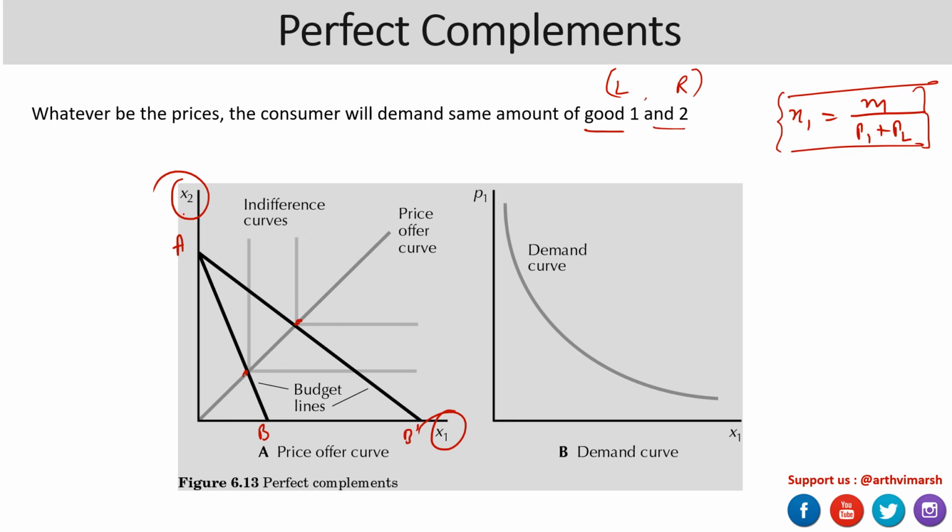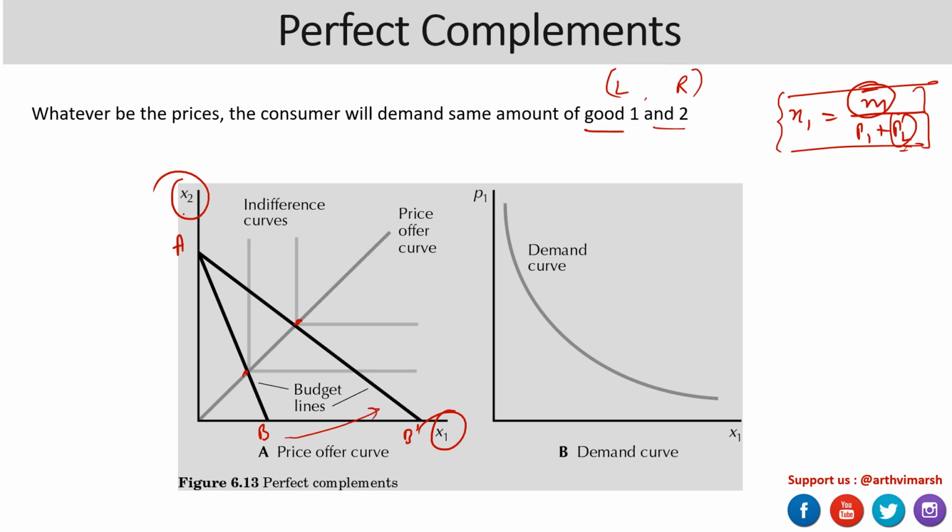In the demand curve, we are fixing m as constant, and p2, the price of 2, is also fixed, and we are allowing only the price of x1 to change. That's why this rotation took place.